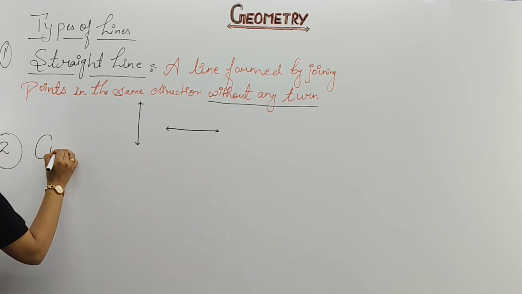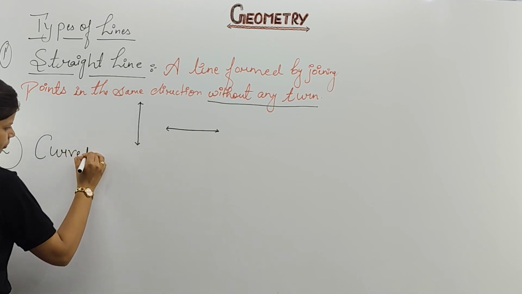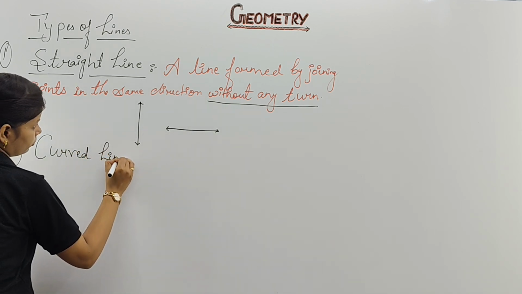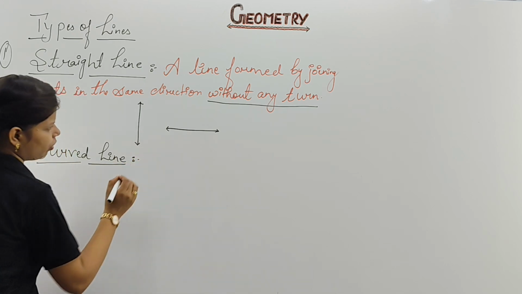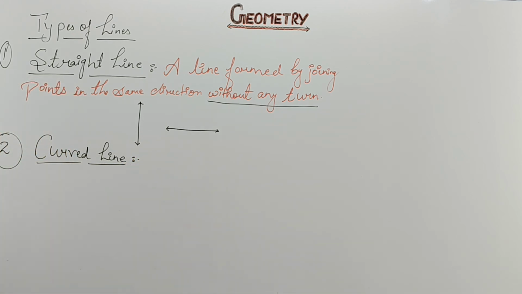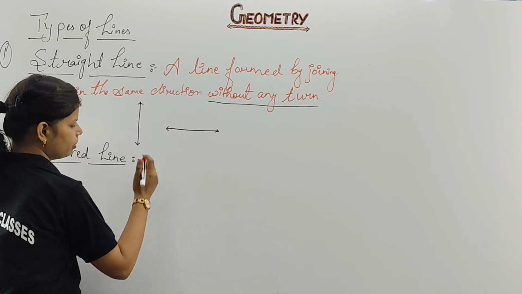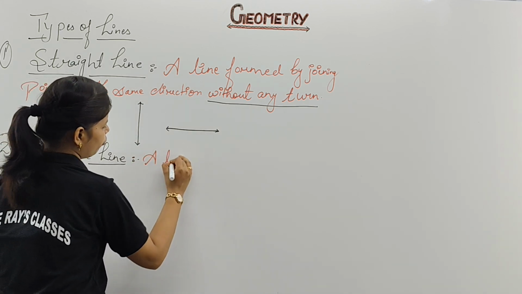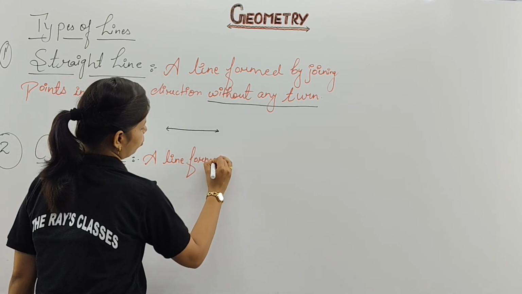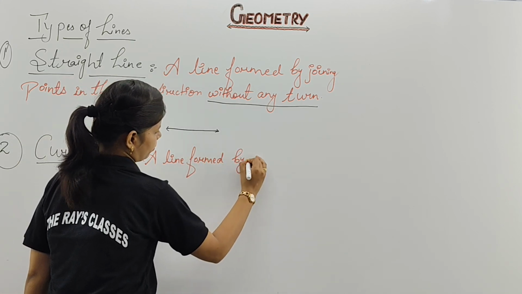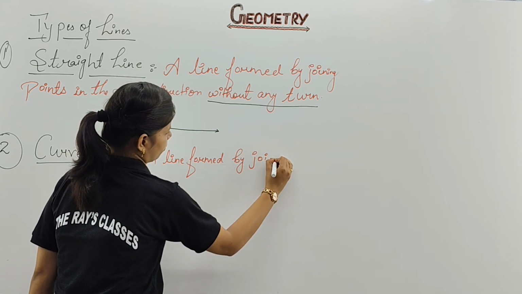Next will be your curved line. Can you guess what is the figure of a curved line? If you wish, you can write it also. Otherwise, I'll give you time to take a screenshot. Simple definition, similar to that one. A line formed by joining what?